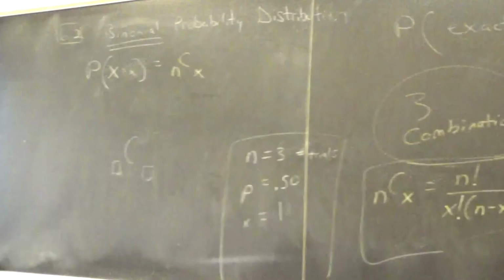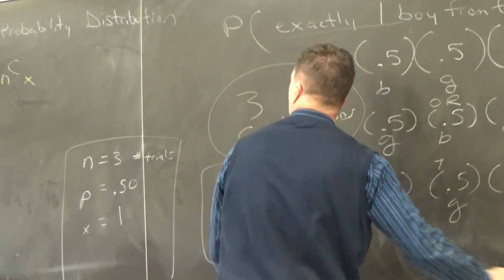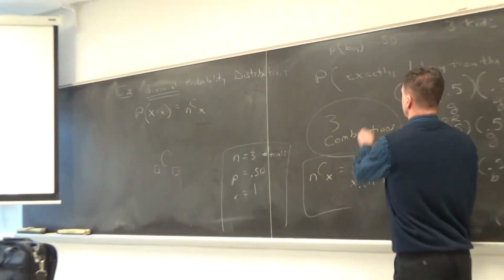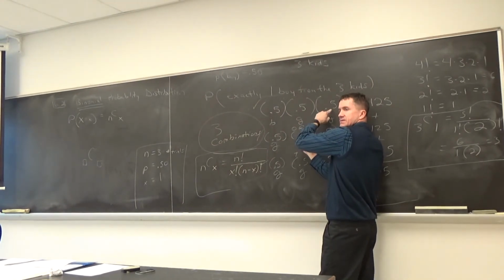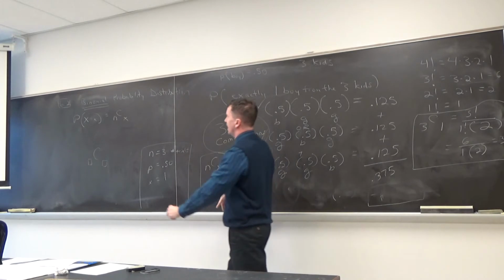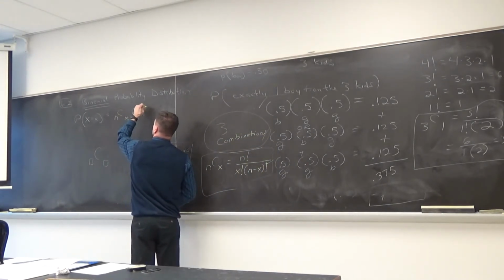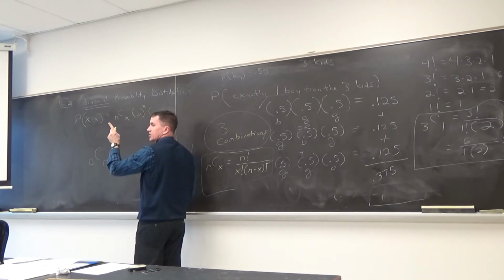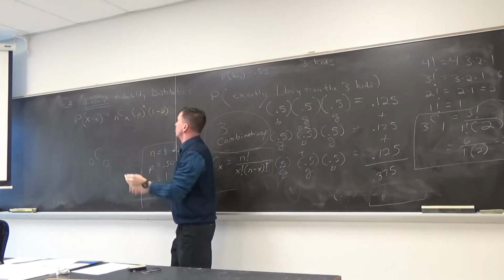And I'm going to put this on the board. This is the remaining part of this formula. It's got the combination component. Got it? But there's got to be a component for these multiplication things. So there's either a probability of success or probability of failure. So for that, it's p raised to the x. And remember, what's the probability of having a girl? 1 minus what? Complement. The complement raised to the...